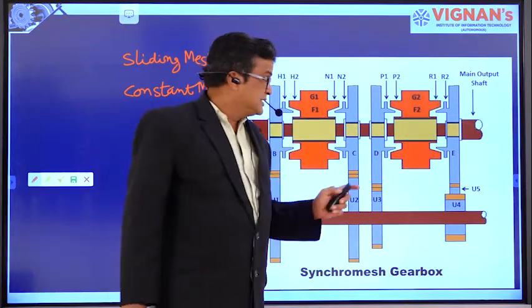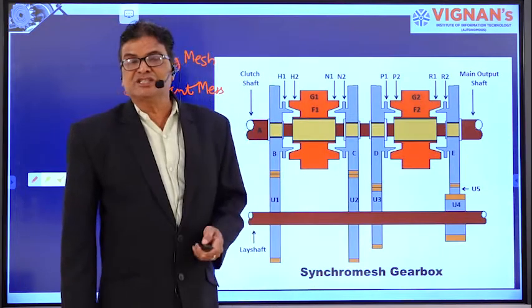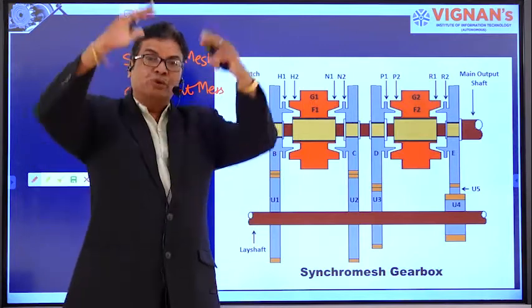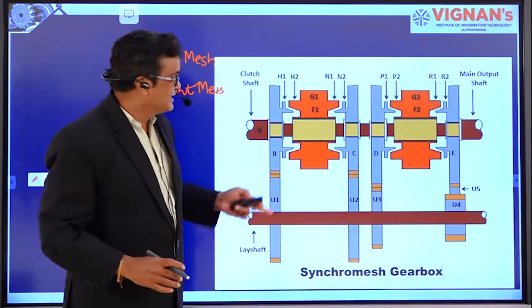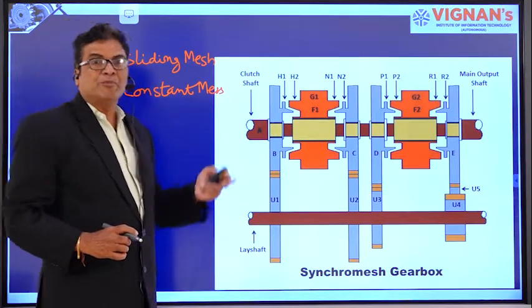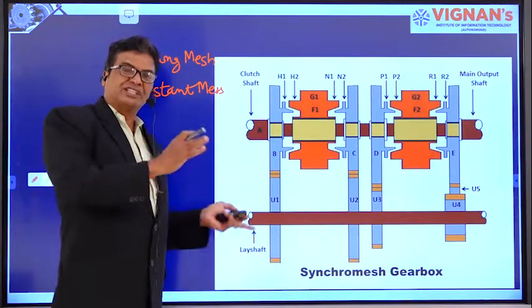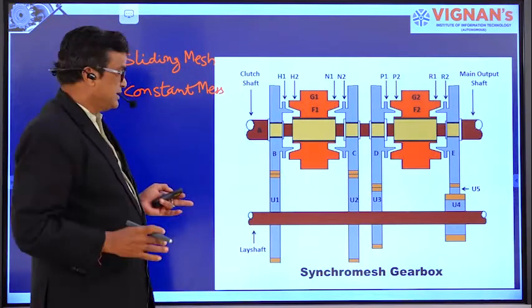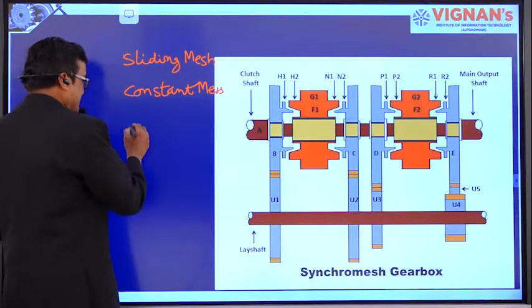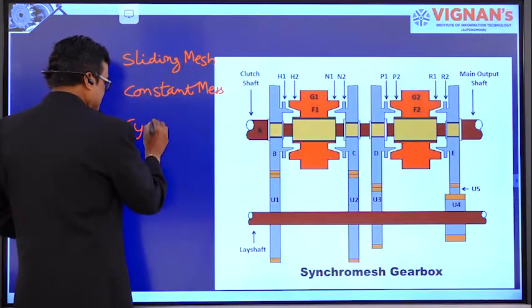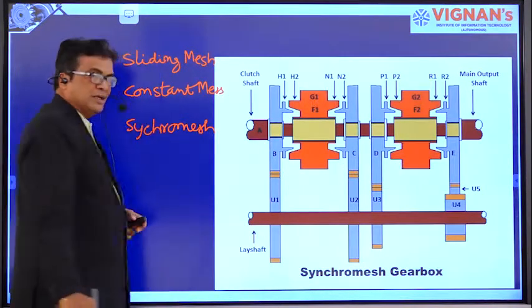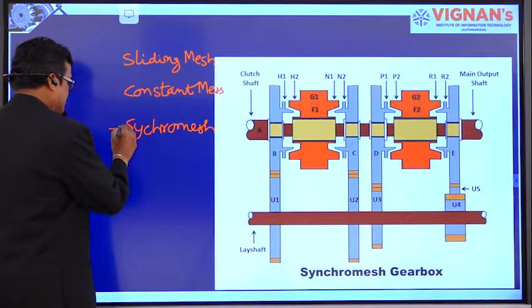But this is a typical gearbox in which the slip is very less and efficiency is very more. And this type of gearbox is made with complicated design and more precision, more accuracy, right? And this type of gearbox, that is the synchromesh gearbox, is adopted in foreign vehicles.